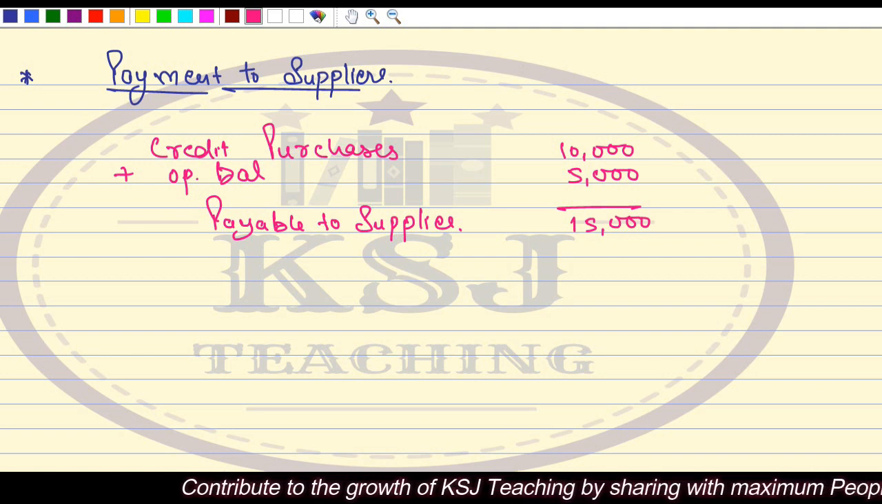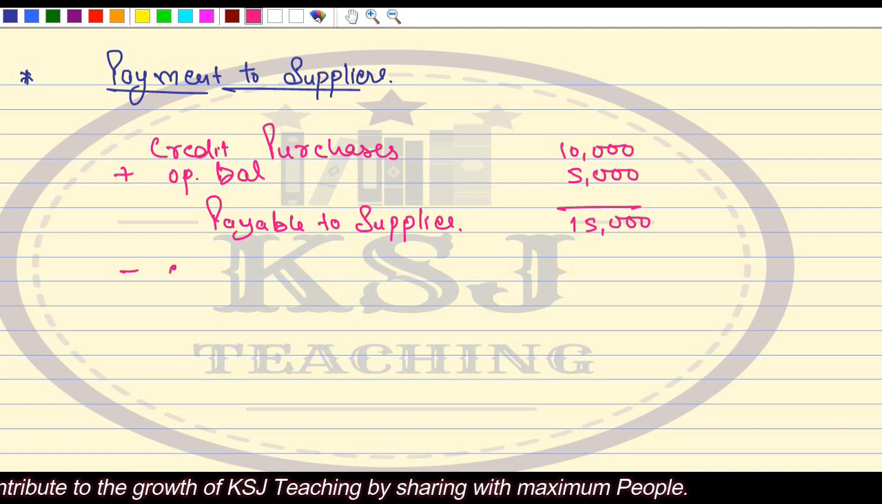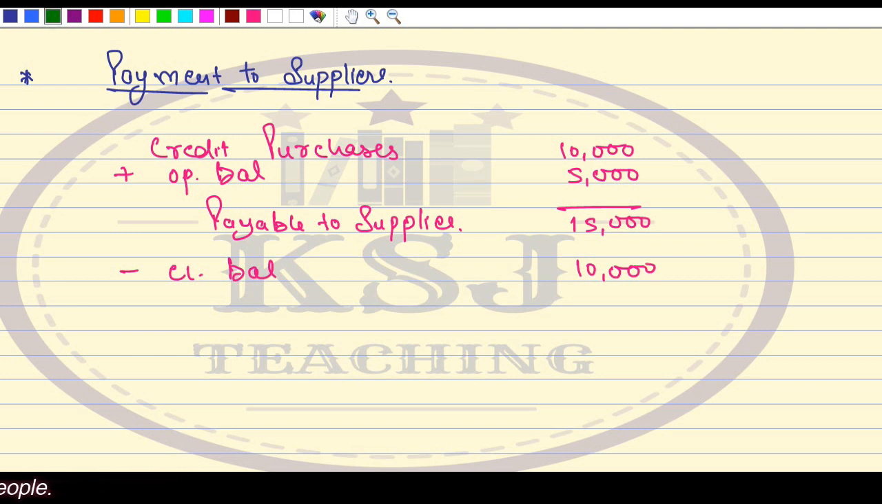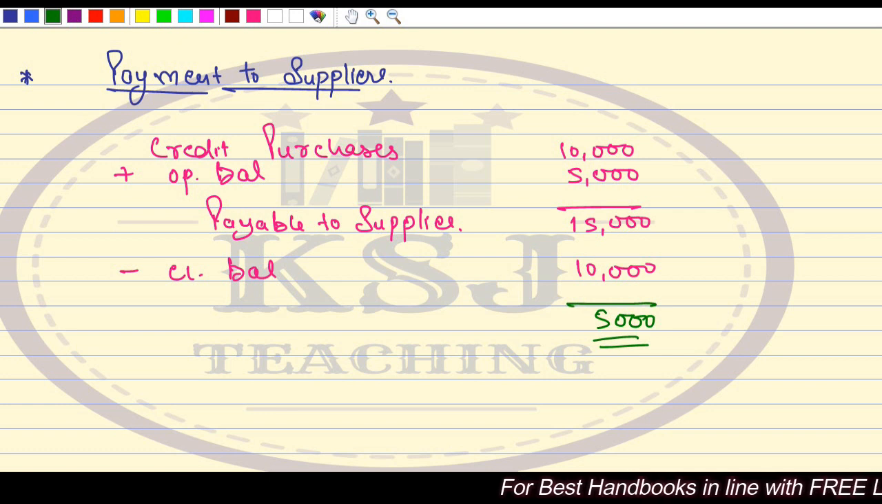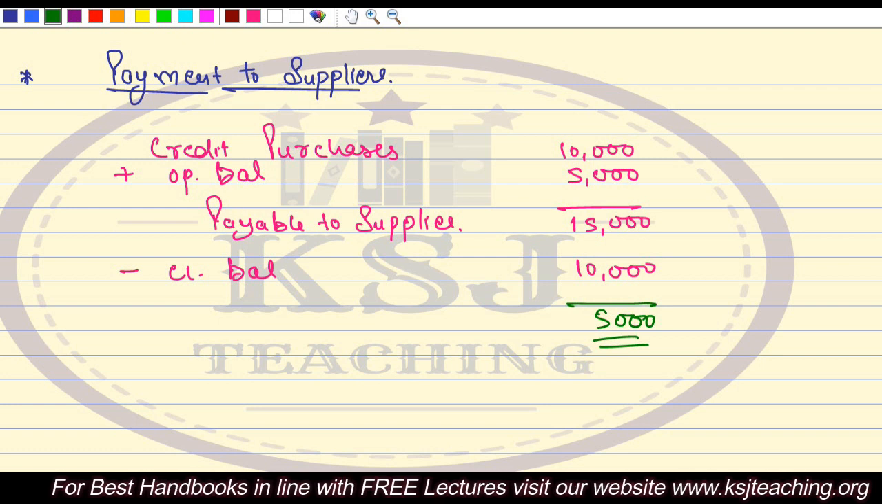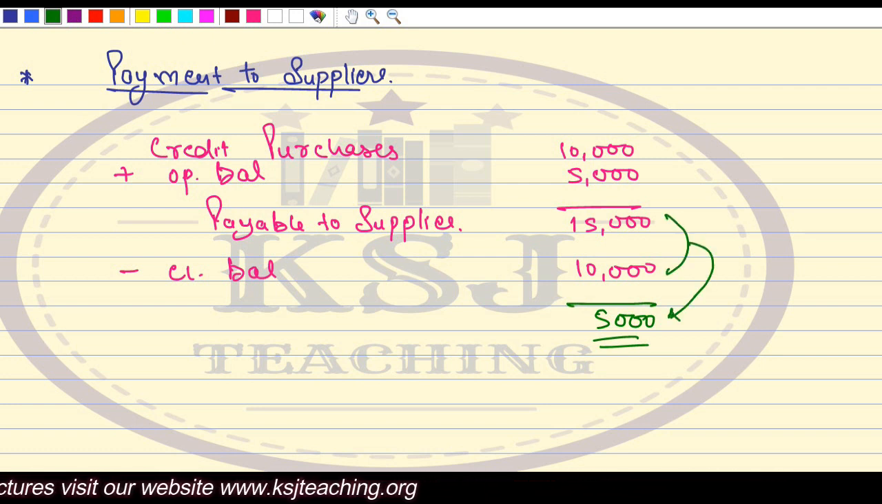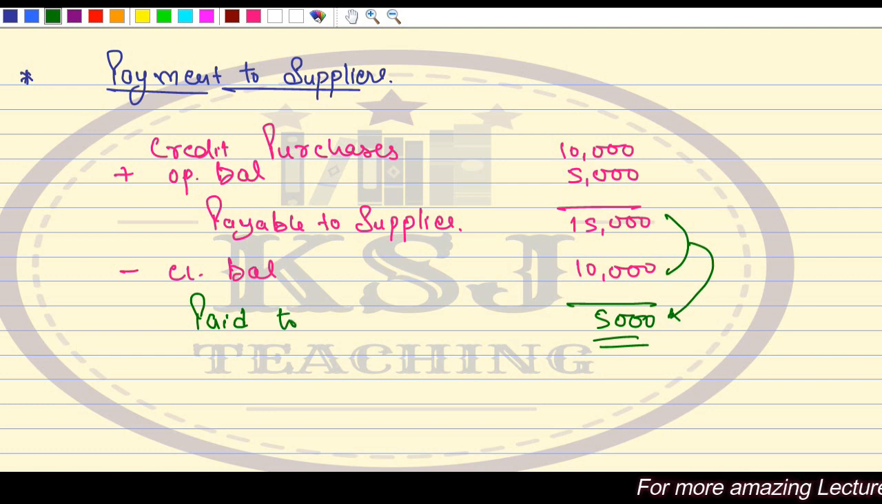Now, when you looked at the closing balance at the end of the month, the balance was 10,000 only. So what about the remaining part? Where is the remaining 5,000? You were to pay 15,000, but at the end of the month the payment due was only 10,000. That means you have already paid 5,000 rupees. That is why this balance reduced from 15,000 to 10,000. So 5,000 is paid to suppliers.